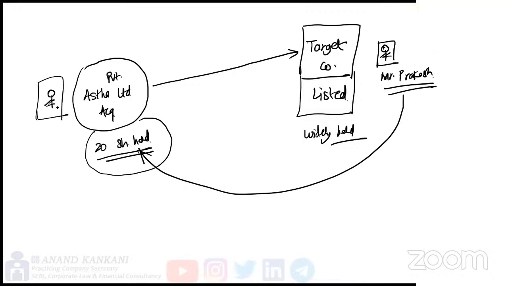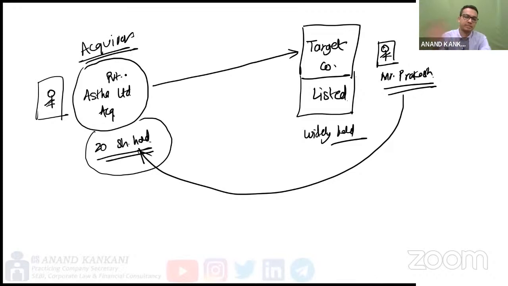Got it? So this is what we call it as if the acquirer company is closely held, then you cannot basically do the Pac-Man defense. Yes, sir. Got it. Thank you, sir. Yeah, you're welcome.